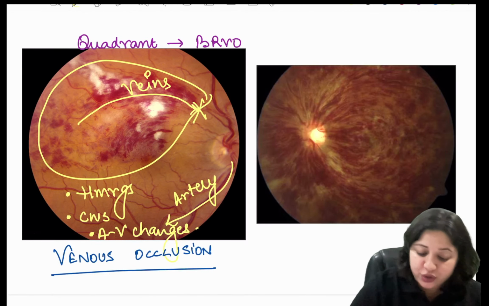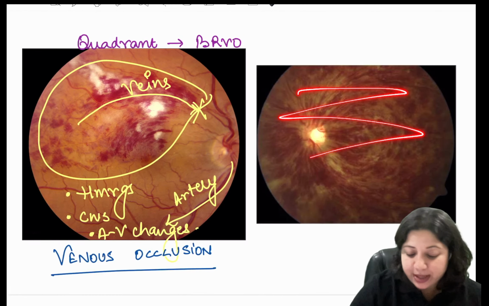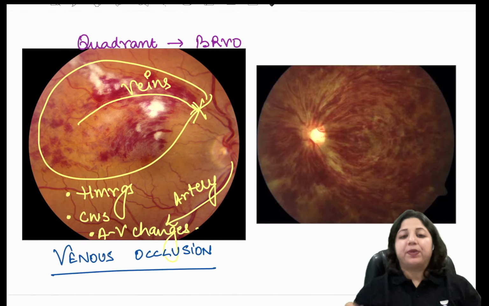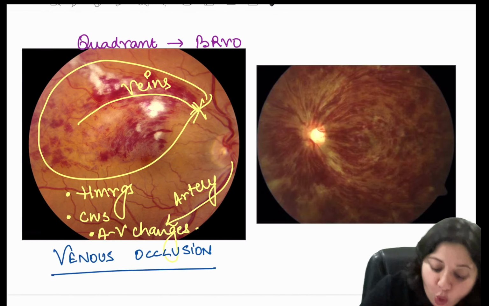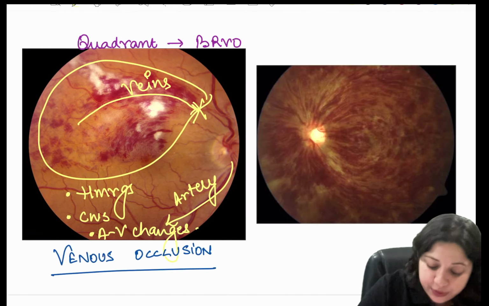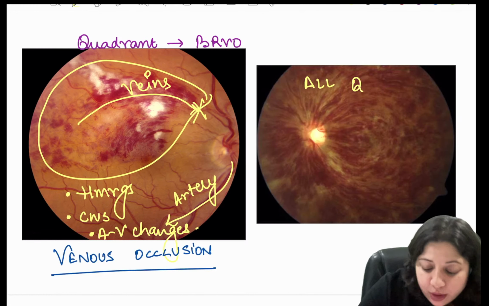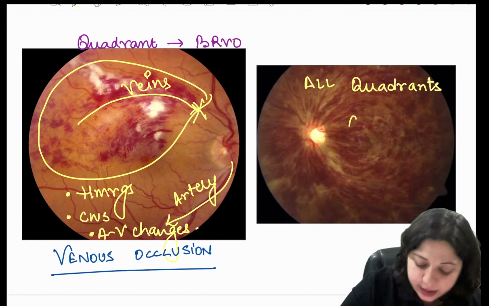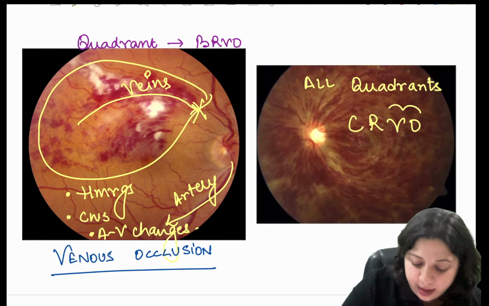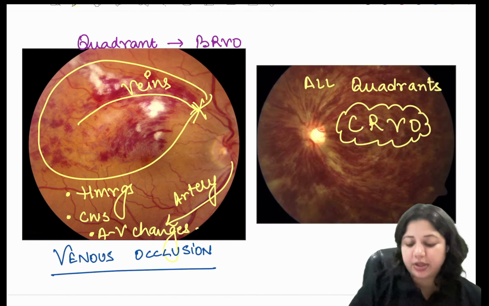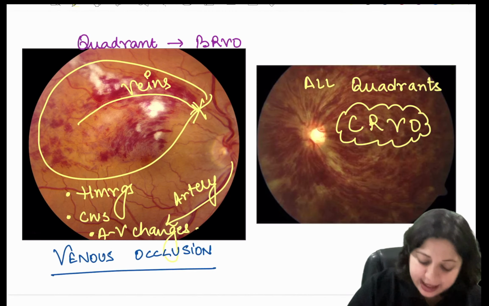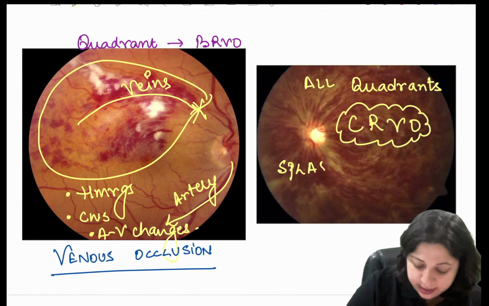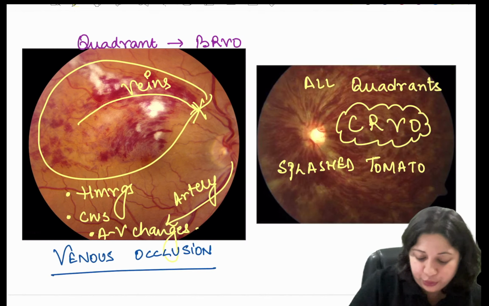But when you get changes like this, which are present throughout the fundus, once these hemorrhages are present in all the quadrants, when there are hemorrhages all over the fundus, what you are dealing with is central retinal vein occlusion. And what do you call it? You call it a splashed tomato